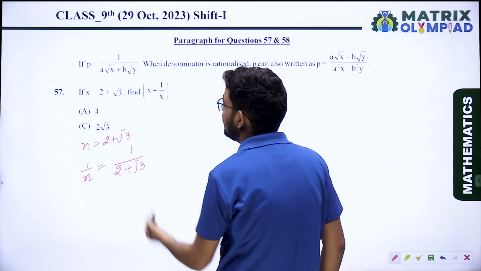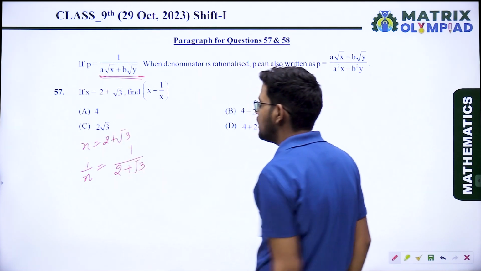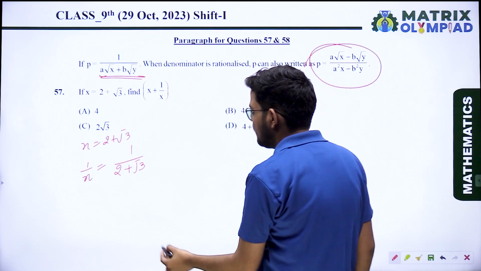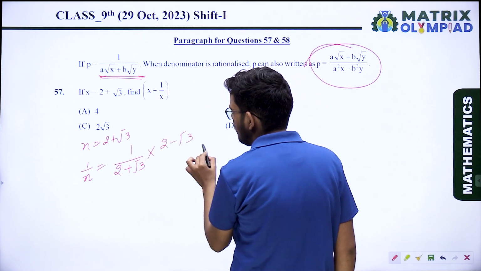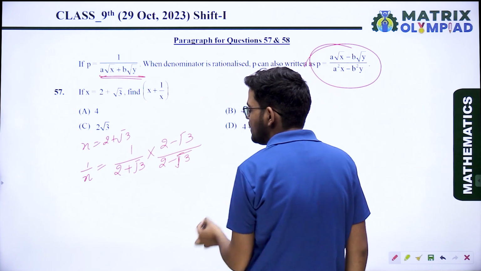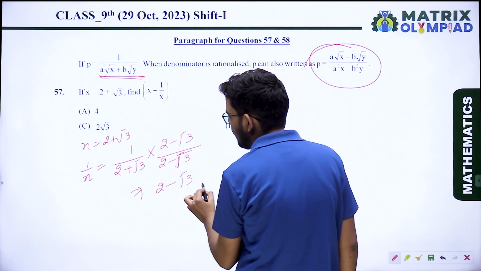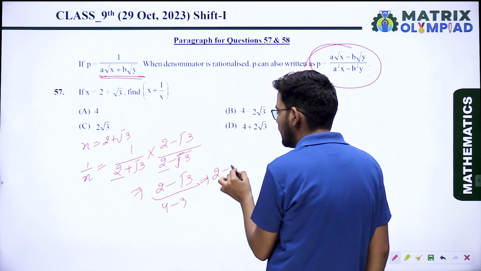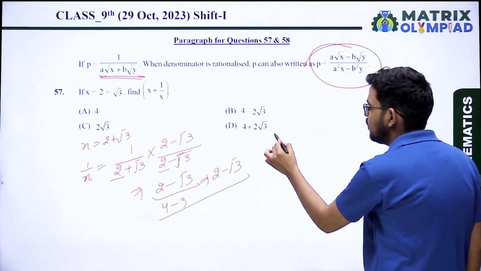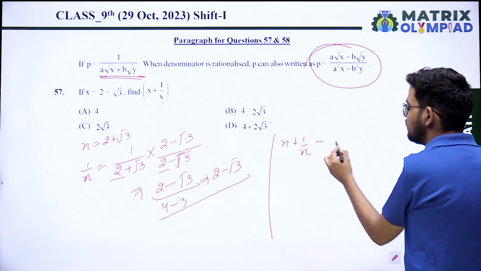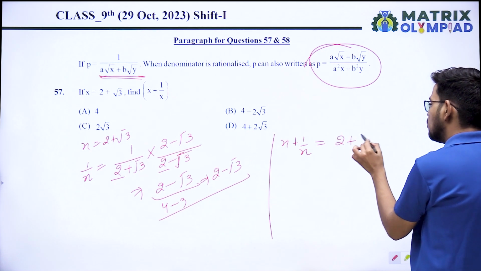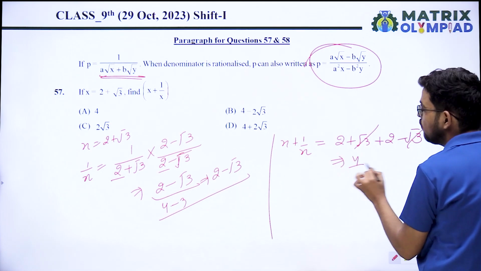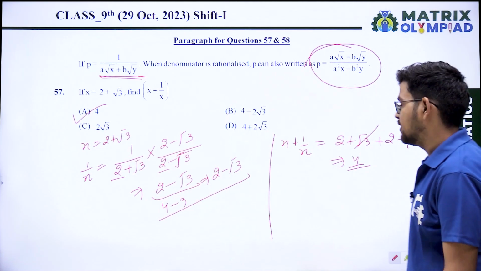Here you know, if any number is in this form, then you can represent it with this one. But generally we know the direct method, we can rationalize it easily. Multiply by (2 - √3)/(2 - √3). Rationalize it. So that will be (2 - √3)/(4 - 3), so that will be 2 - √3. So x + 1/x will be 2 + √3 + 2 - √3. √3 and √3 cancel out. 2 + 2 = 4. Option A is the correct answer.